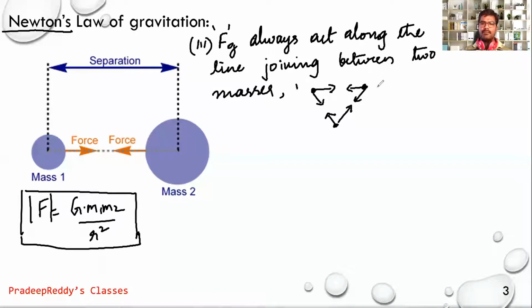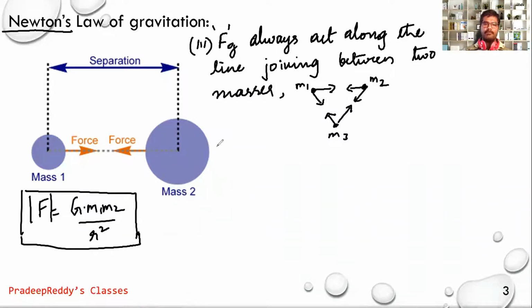If I take these as m1, m2, and m3, between m1 and m2 there is an interaction along the line joining them, between m1 and m3 there is a gravitational force, and between m2 and m3 along the line joining them there is a gravitational force. So the gravitational force direction will always be along the line joining two masses.